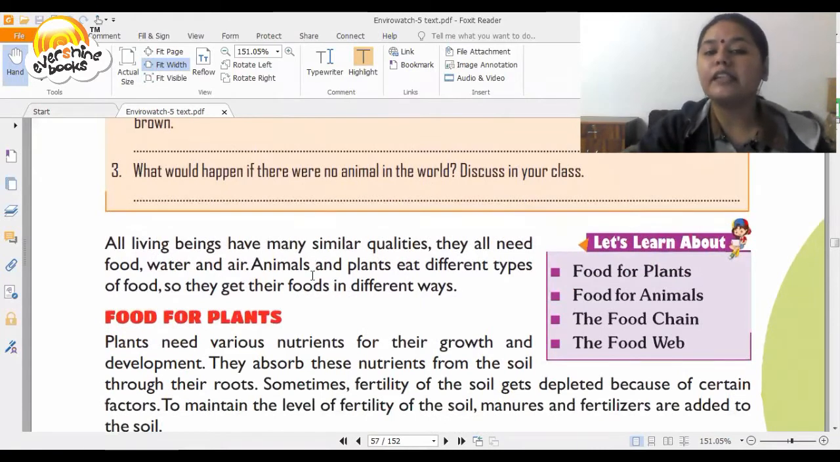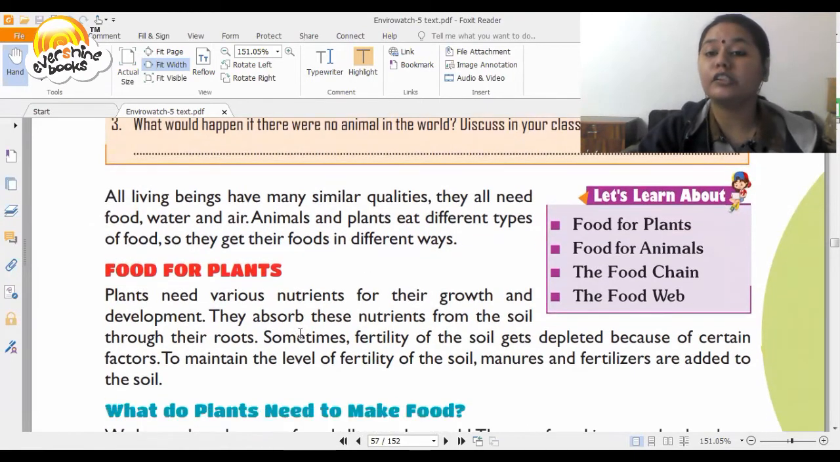All living beings have many similar qualities. They all need, what are these similar qualities? They all need food, water and air. Animals and plants eat different types of food, so they get their food in different ways. So now we first talk about food for plants. Plants need various nutrients for their growth and development. They absorb these nutrients from the soil through their roots.